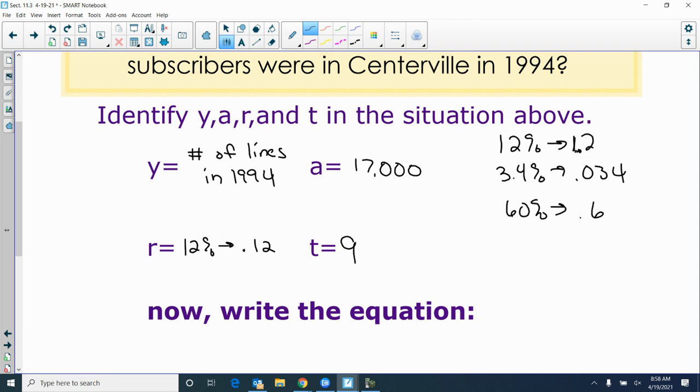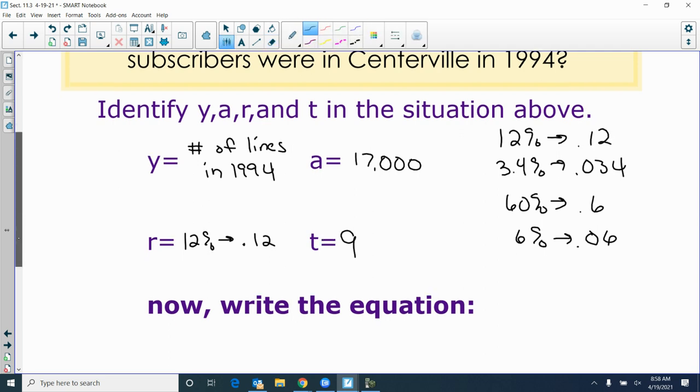Or they're going to convert 6% to 0.6. 6% would be 0.06. So you're always moving 2 to the left to go from percent to a decimal. If you have the decimal, you go 2 to the right. Hold on. That should be 0.12 for that one.